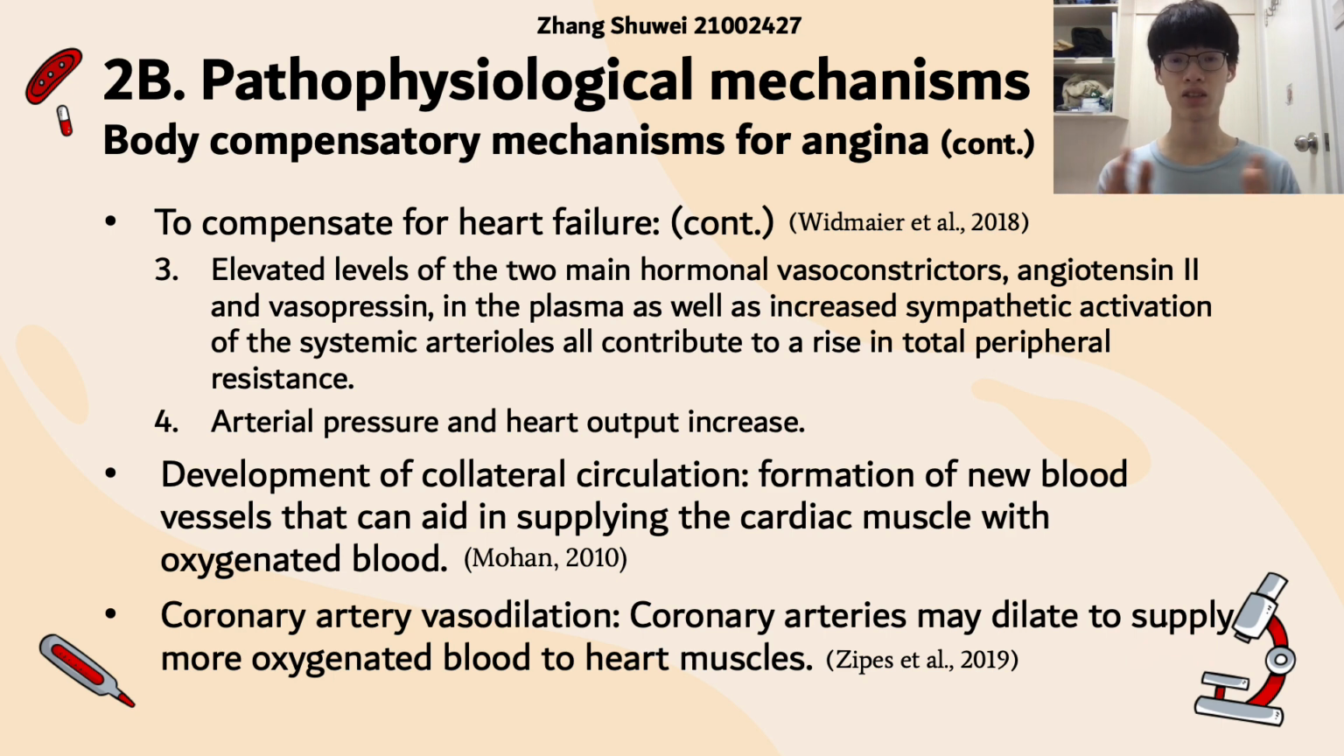Other than the compensation for heart failure, collateral circulation, that is the creation of new blood vessels that can help to provide oxygenated blood to the heart muscle, can also occur to compensate for angina. Lastly, coronary artery vasodilation can also occur, where the coronary arteries dilate in order to provide more oxygenated blood to the heart muscles.